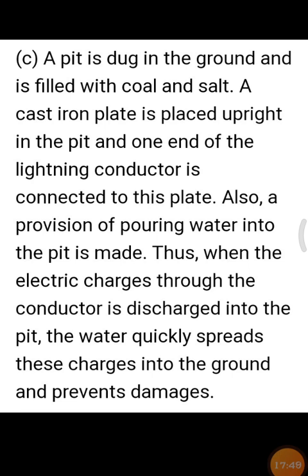Also, a provision of pouring water into the pit is made. Thus, when the electric charges through the conductor is discharged into the pit, the water quickly spreads these charges into the ground and prevents damages. Okay, children? This is your third answer.